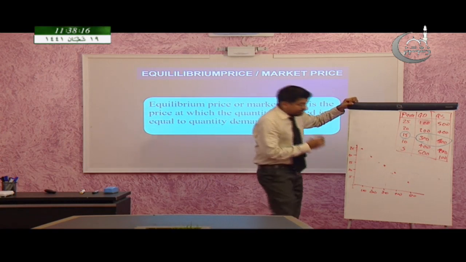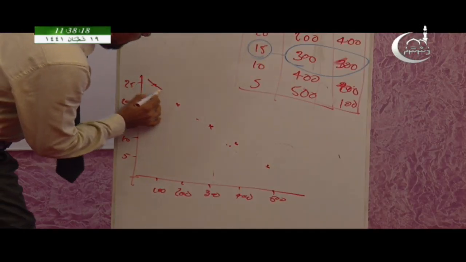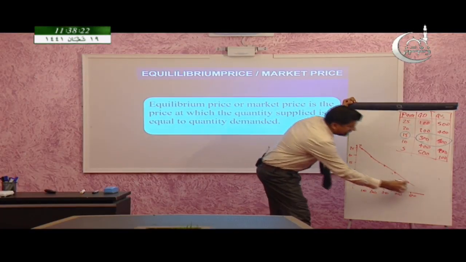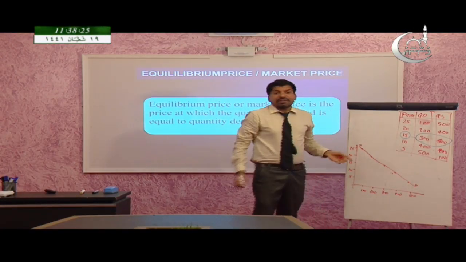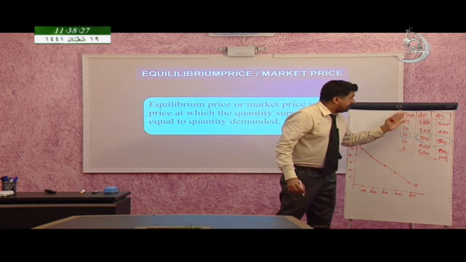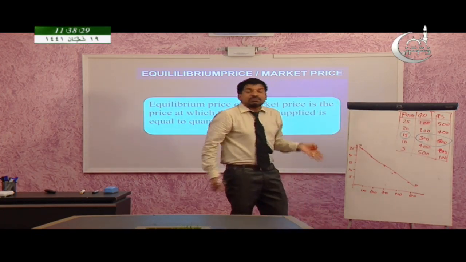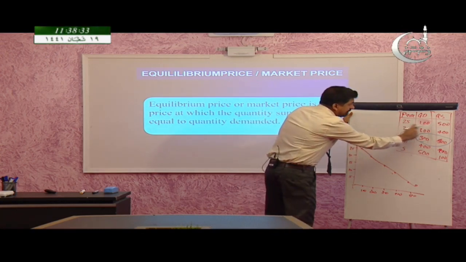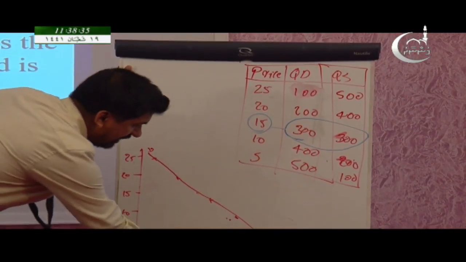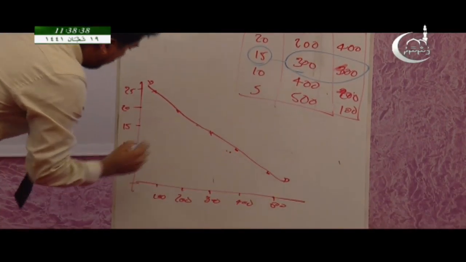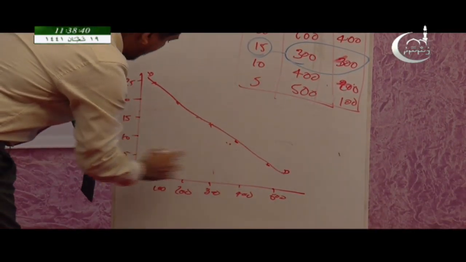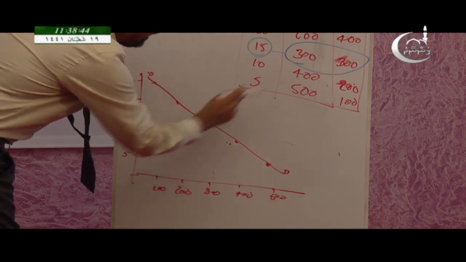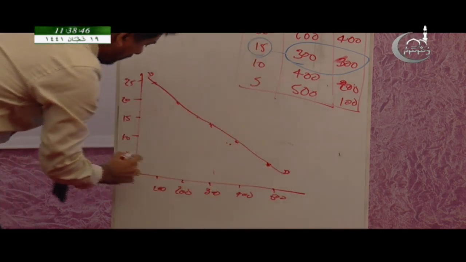Price decreasing, quantity increasing. When I join these points, we will get the demand curve. So this is the demand curve. In the same way, if I mark the quantity supplied and price, we will get the supply curve. Look at this: when the price is 25, quantity supplied is 500, so here we can mark 500. And when the price is 20, it is 400.